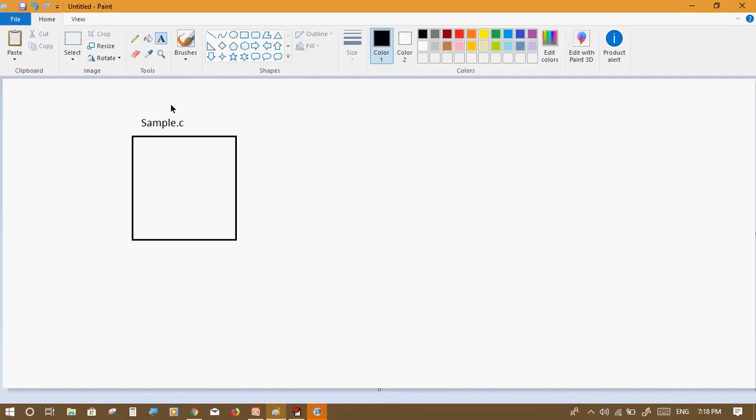If a file contains .c as an extension, only those files will be treated as C programs. So whatever source code we have written here, a number of lines of code, whatever it may be, after learning the C language, we are going to write. Then sample.c is nothing but the source code, the written program. The first file will be in the form of .c as an extension.